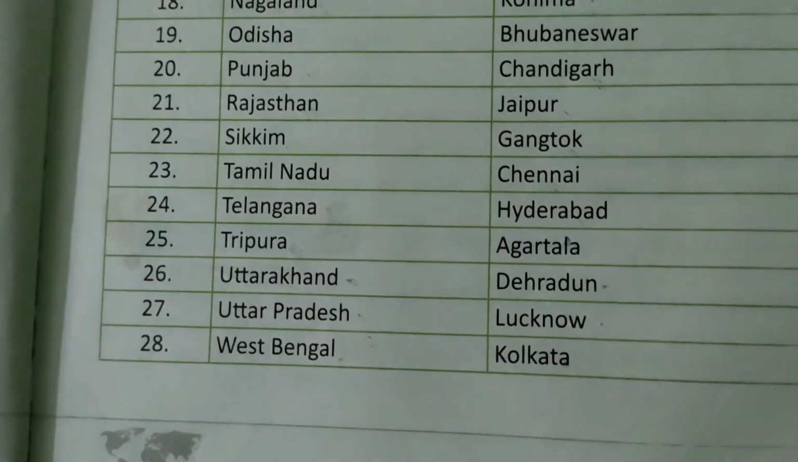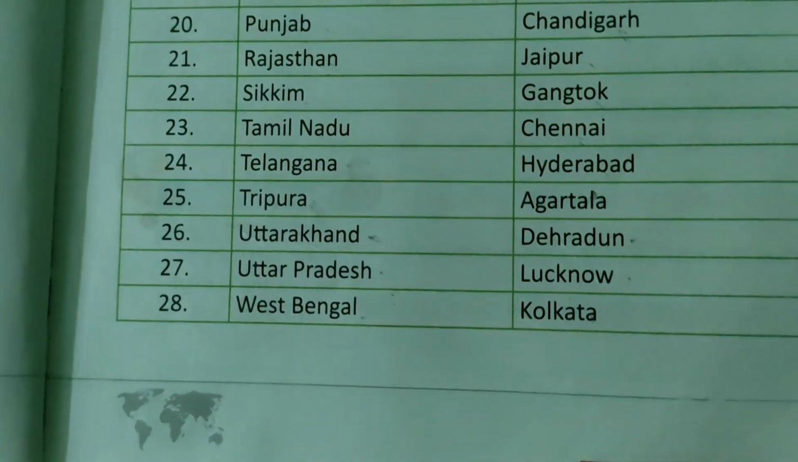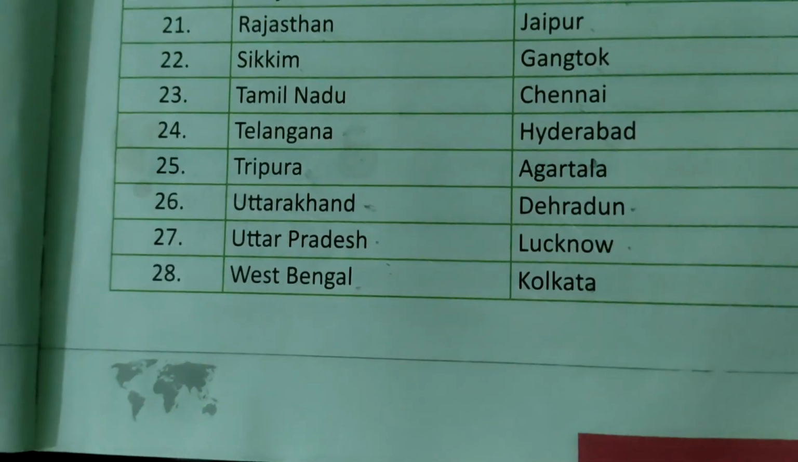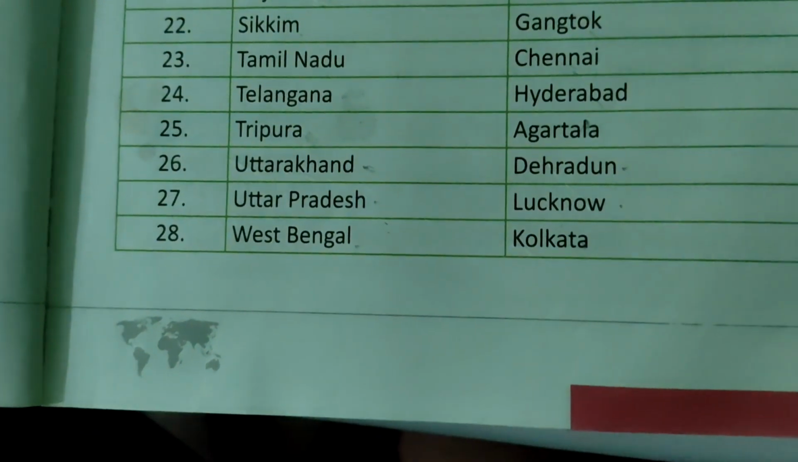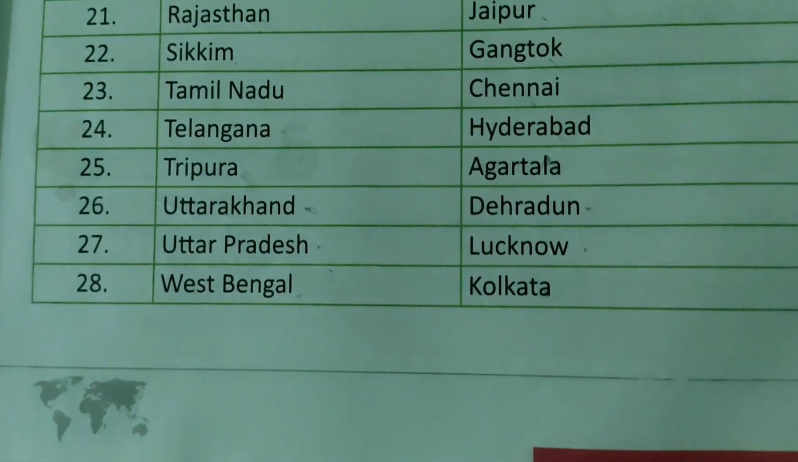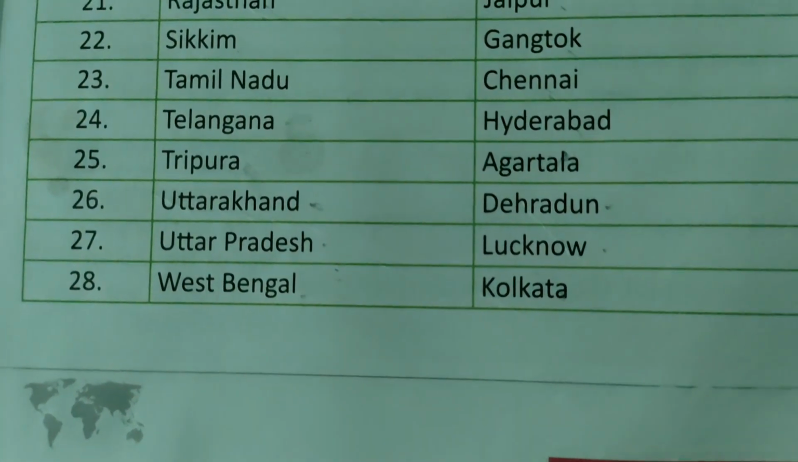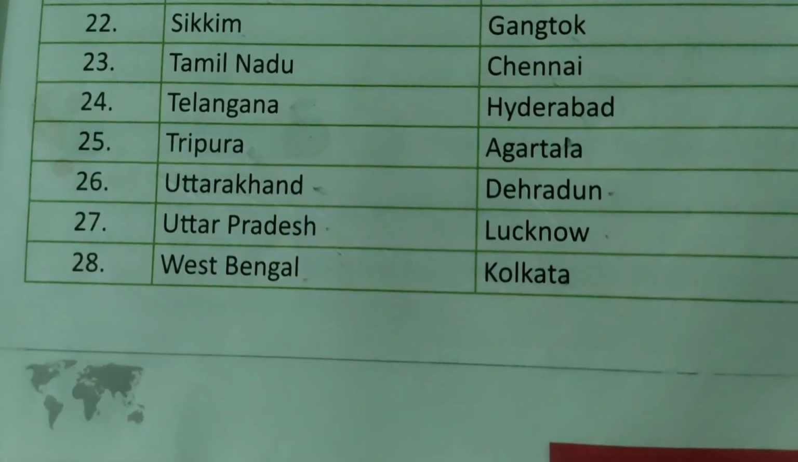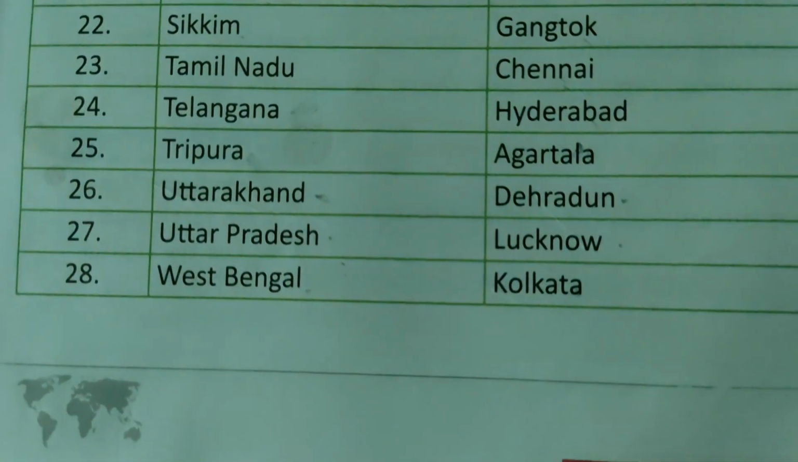The next state is Rajasthan, the largest state of India, and the capital is Jaipur. Sikkim, Gangtok. Tamil Nadu, Chennai. Its old name was Madras, but the new name is Chennai.